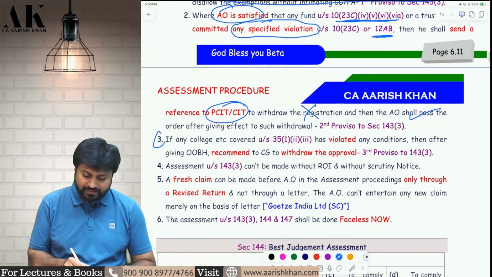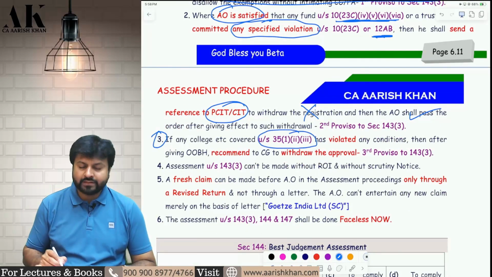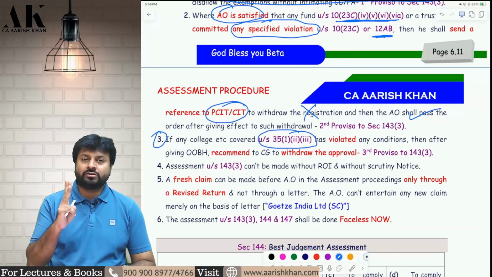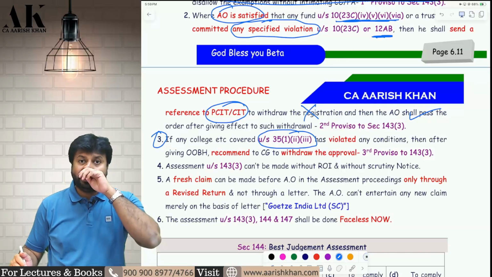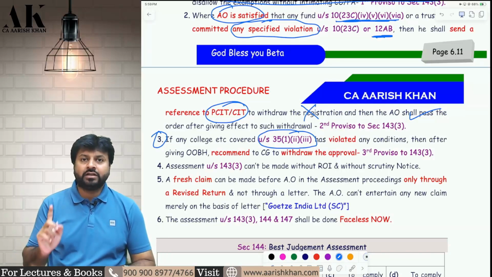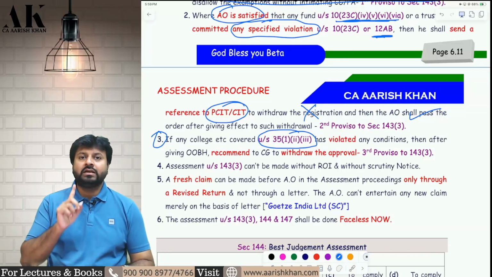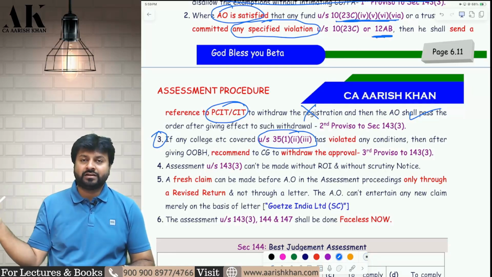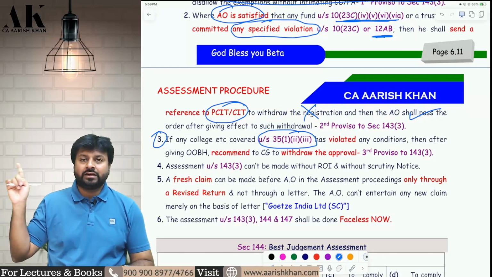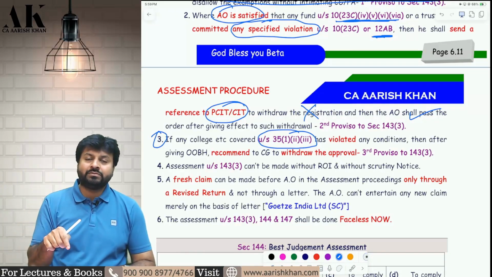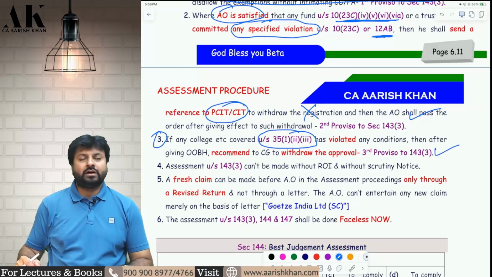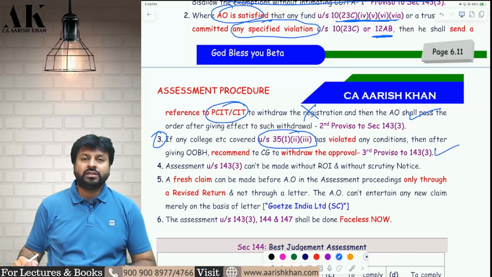The third case is certain institutions which are registered under 35(1)(ii) to 35(1)(iii). These are scientific research associations, statistical or social science associations and institutions. If these institutions are violating some conditions subject to which they are getting the exemption, then again the AO cannot suo motu disallow the exemption. The AO has to intimate the governmental authority, the prescribed authority. They will withdraw the registration, they will intimate the AO, and then the AO will disallow the exemption. Moral of the story, in all these three provisos, the AO does not have suo motu power to disallow the exemption.